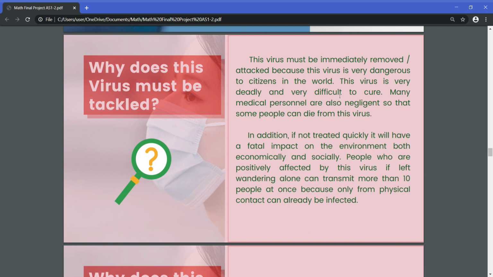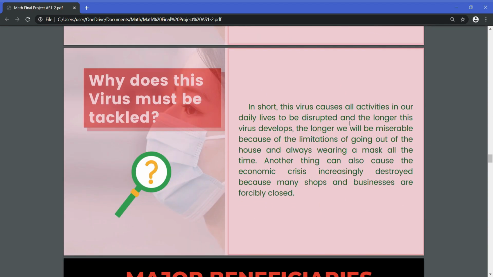People who are positively affected by this virus, if left wandering alone, can transmit to more than 10 people at once, because physical contact alone can already cause infection. In short, this virus causes all activities in our daily life to be disrupted, and the longer this virus develops, the longer we will be miserable because of the limitation of going out of the house and always wearing a mask all the time. It can also cause the economic crisis to become increasingly destructive because many shops and businesses are forcibly closed. So the economy will go down as all of the stores and entrepreneurs are closed and there are no buyers.